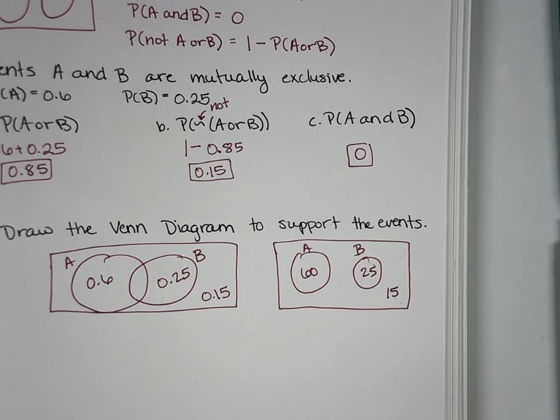This is all you're doing today, is determining is something mutually exclusive, and then finding the probabilities of it. Any questions on either of those two things? Okay, then go ahead.